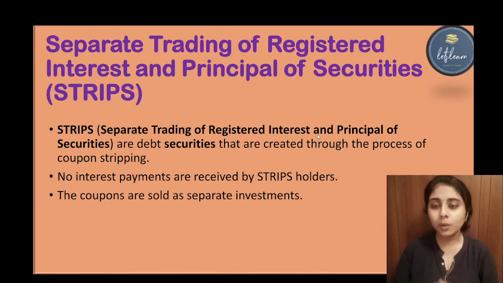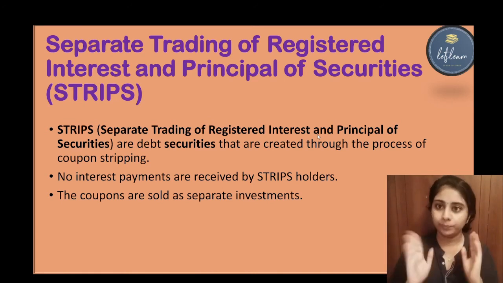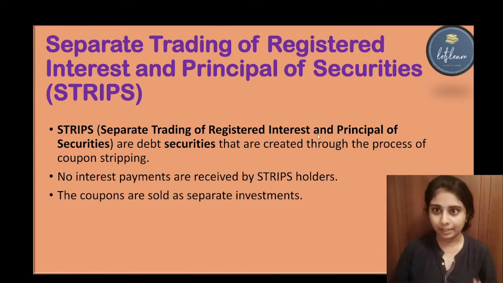Okay, so what I am doing is stripping the bond into two parts: one is the interest part and the other is a zero coupon bond. I am selling the zero coupon bond at 80 rupees to some other person. Suppose I am selling it to you at 80 rupees. After 3 months you can redeem that bond, which you purchased from me at 80 rupees, at 100 rupees.